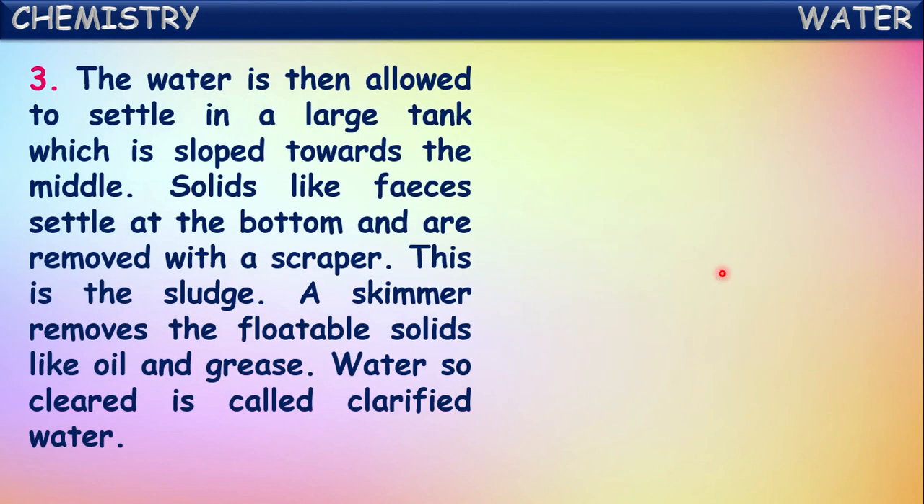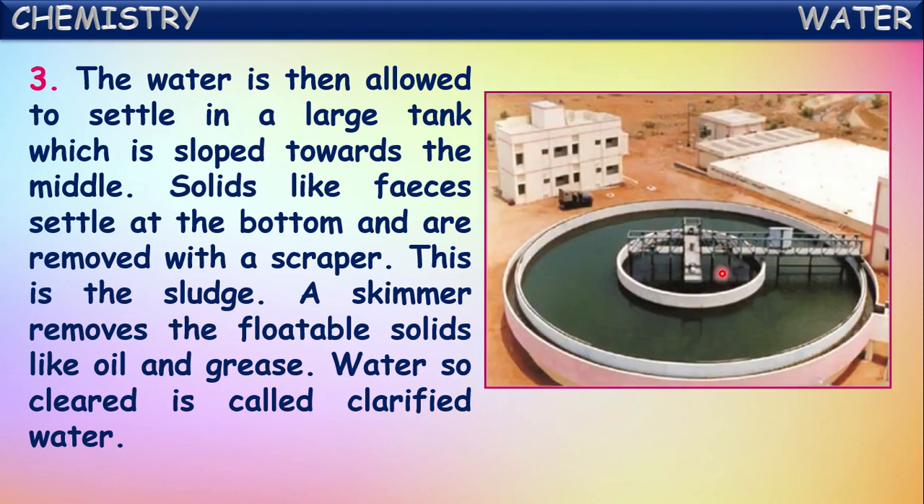Then the water is allowed to settle in a large tank which is sloped towards the middle. So after the removal of the sand and pebbles, water is allowed to come into a big tank which has a sloped bottom surface towards the middle. Now solids like feces settle at the bottom and are removed with a scraper, so that the solids will be removed. This is the sludge.